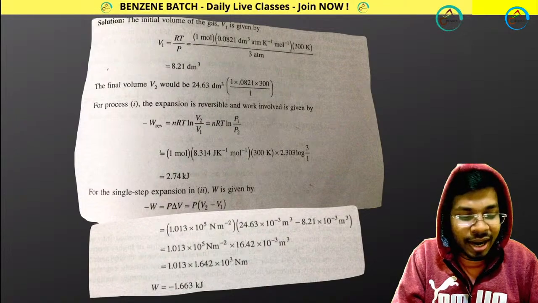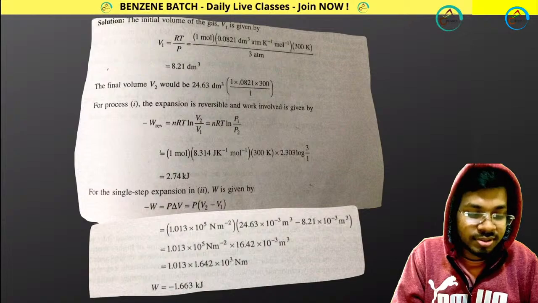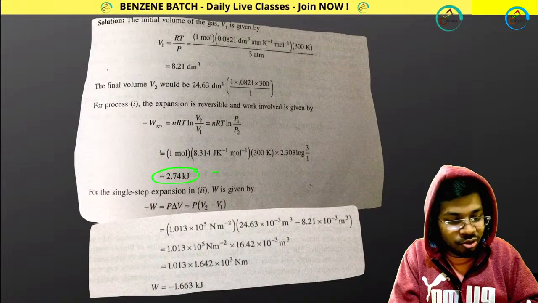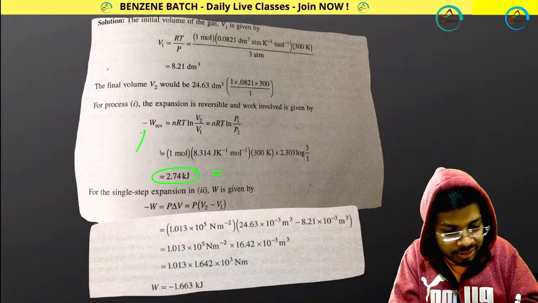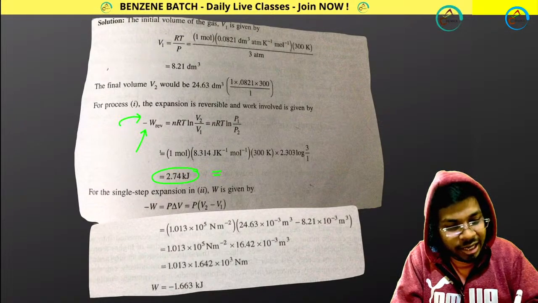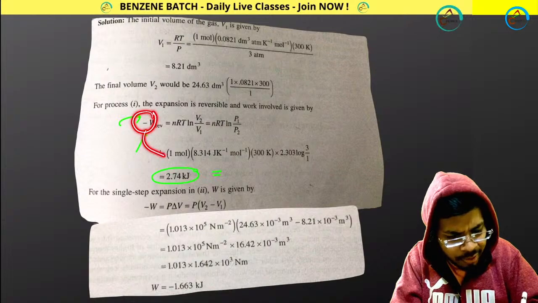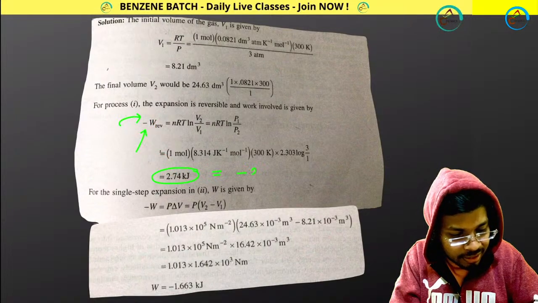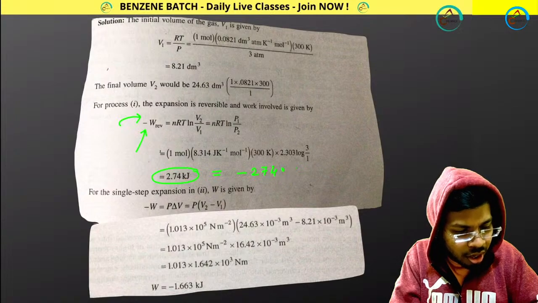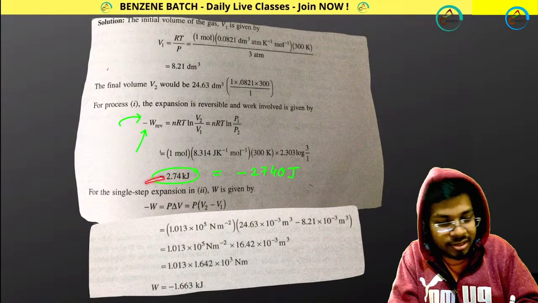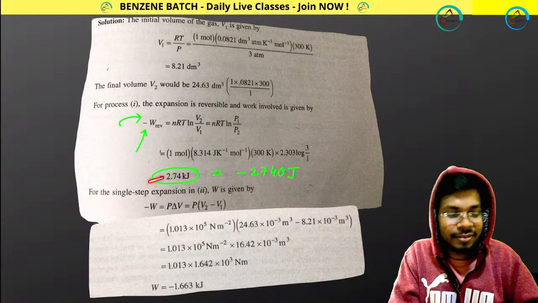It is in kilojoule. Look at this negative sign, you should transfer this negative sign from here to there. So the value will be minus 2740 joule, or in kilojoule, minus. In the examination you have to put the negative sign.